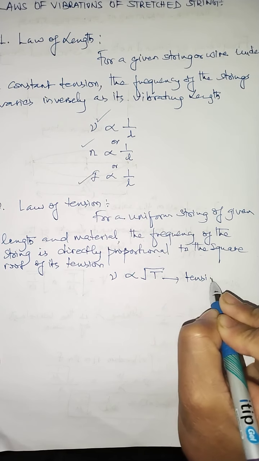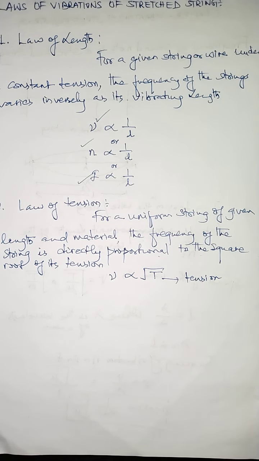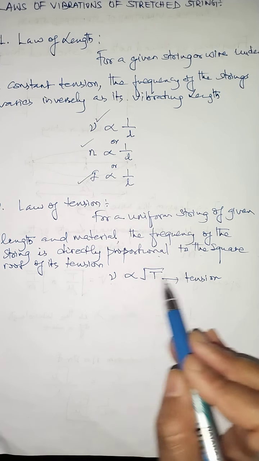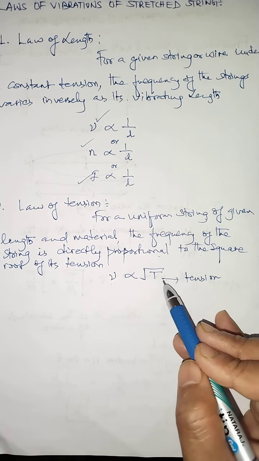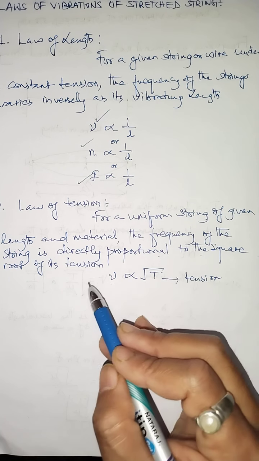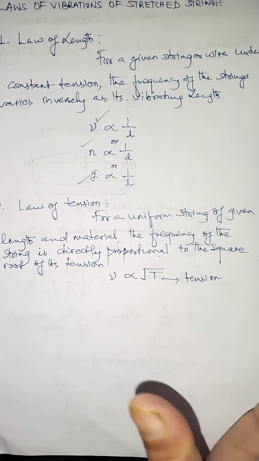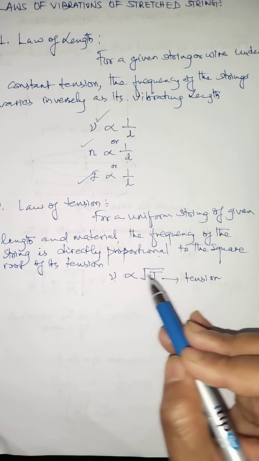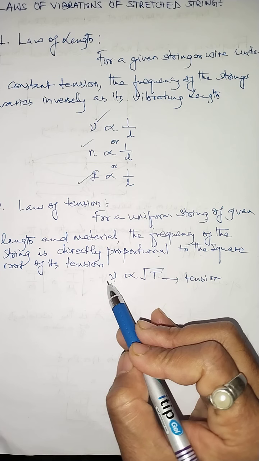And tension is also a force acting on the string, a reaction force acting on the string. Okay. Now, frequency and the tension are directly proportional to each other. Means if you increase the tension in the string, the frequency of the vibration of the same length of the string will also increase. More tension, more frequency. Less tension acting on the string, less frequency of vibration.